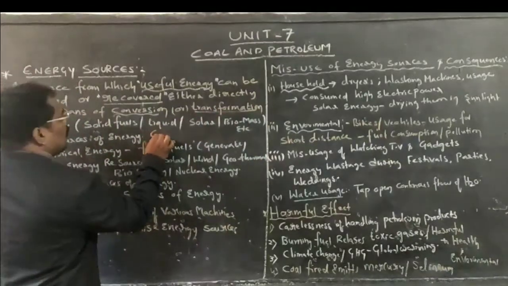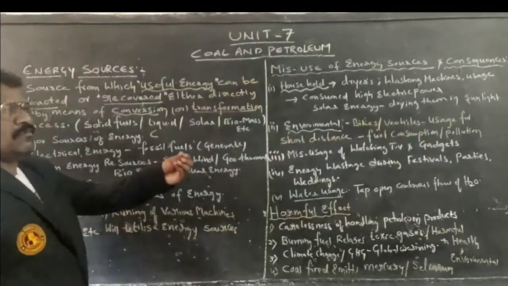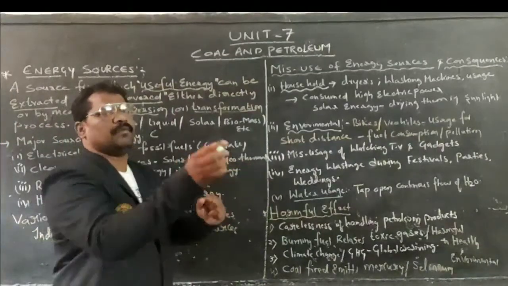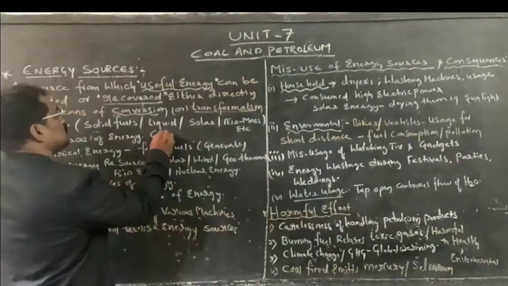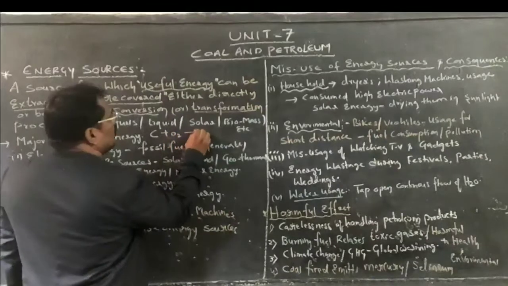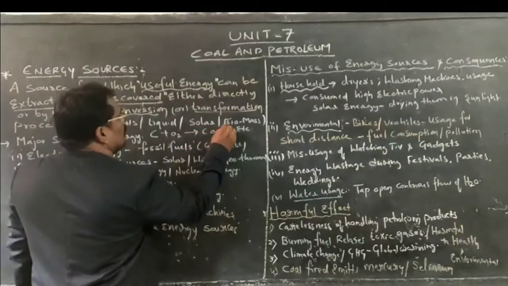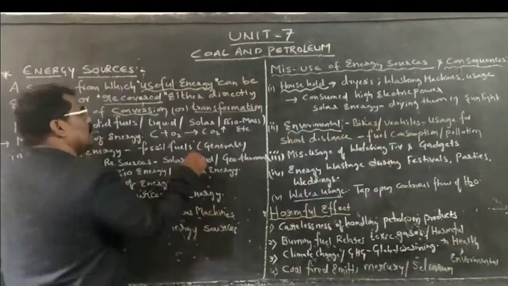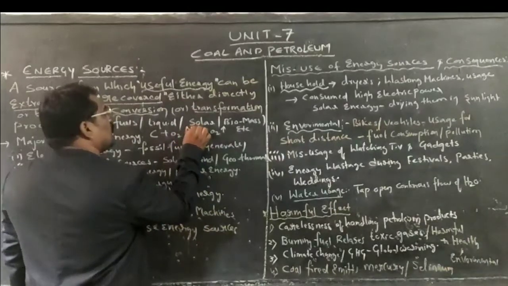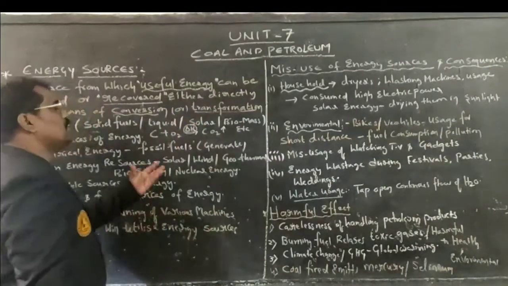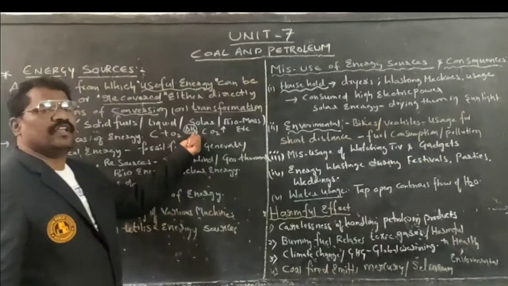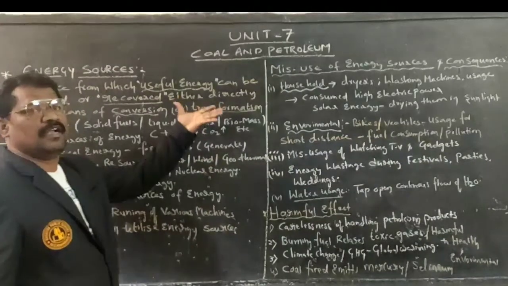Example, if I take the carbon element and burn it in the presence of oxygen, it releases a gas. That gas is called carbon dioxide.